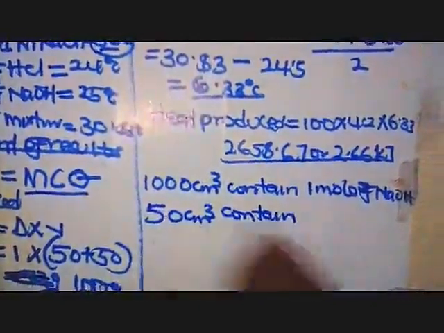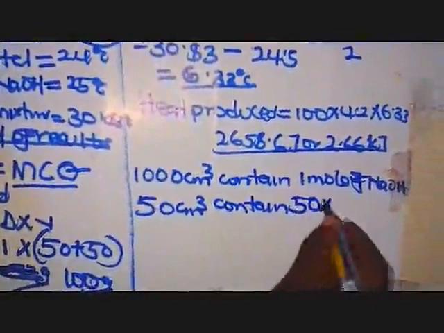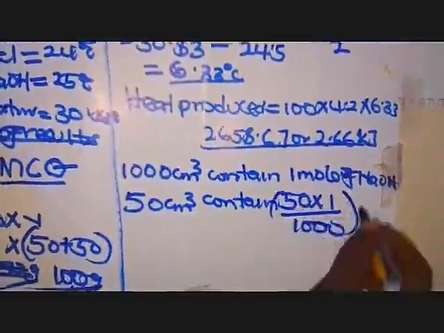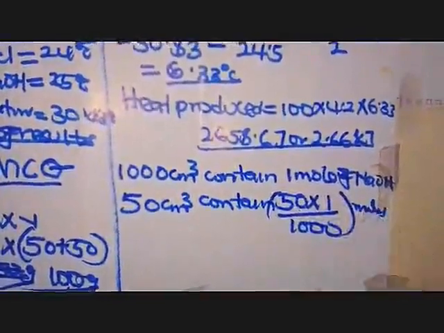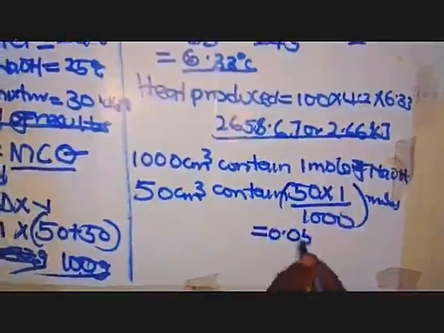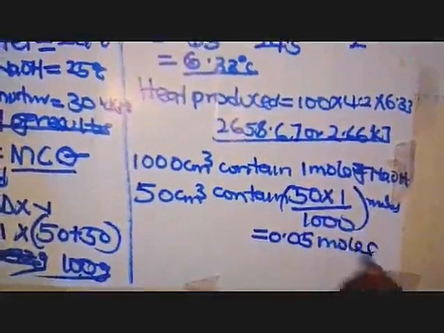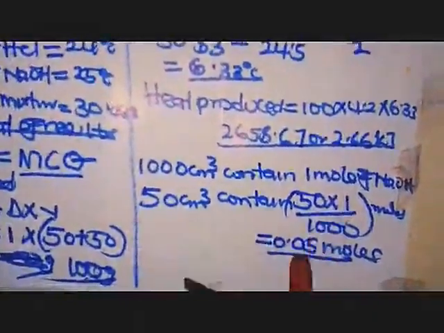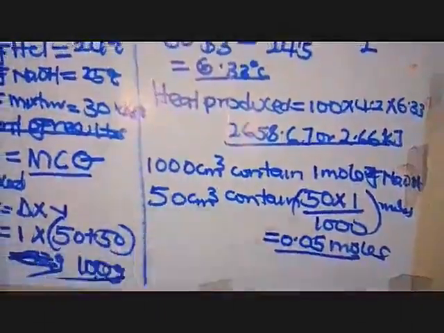We are going to cross multiply. That is 50 times 1 out of 1,000. Those are moles, and now our moles there are 0.05 moles. Even if we take the acid, we shall get the same moles. This explains why I'm taking only 1, because they are the same.